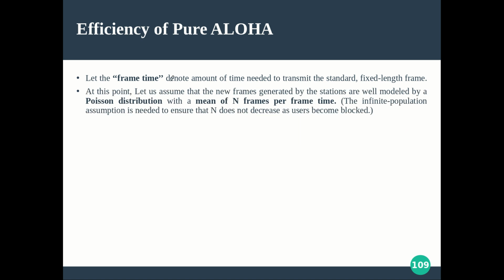Now at this point, let us assume that the new frames generated by the stations are well modeled by a Poisson distribution. So what is Poisson distribution? I don't have time to explain what it is. I hope all of you are aware of it. If you don't know, please have a look at some mathematics probability material or a textbook, and you will understand what it is. We have different distributions that we study in probability density functions, like Poisson distribution, binomial distribution, Gaussian distribution, those things. If you know it, please recollect. Otherwise, read it, or if you are still confused, you can assume it. I will tell you what that distribution pattern is.